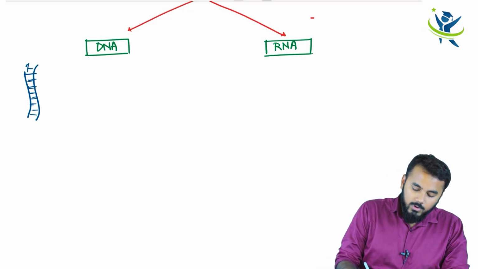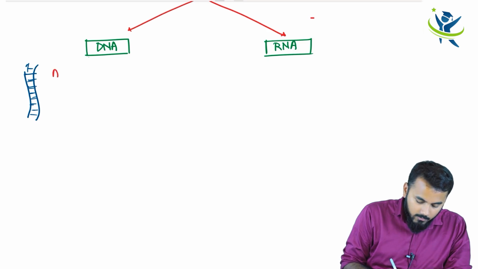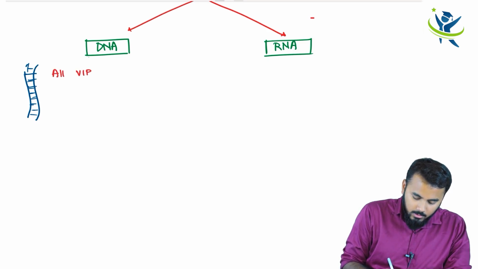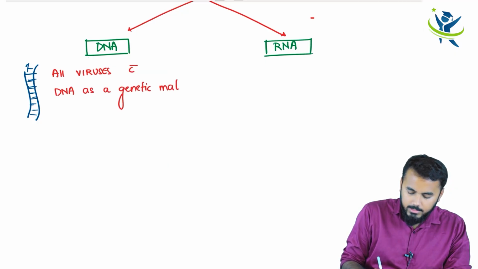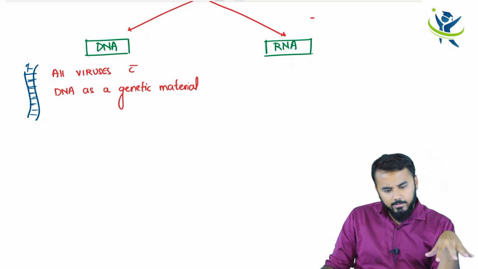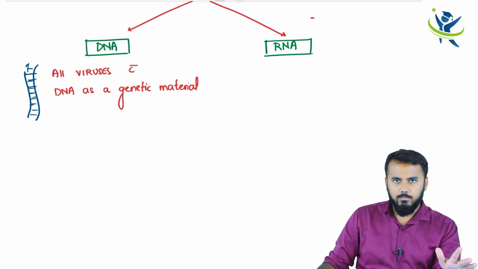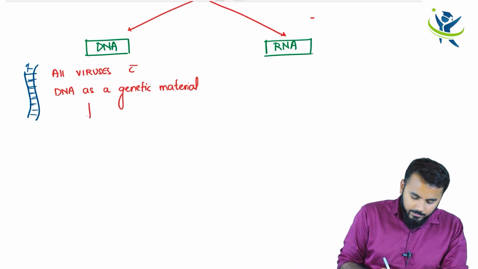Now one very important thing I want to highlight here is that all viruses which have DNA as a genetic material, all of them, right? If I take out 100 viruses, and all these 100 viruses have DNA as a genetic material, in all of them, if you look, the DNA is double stranded.